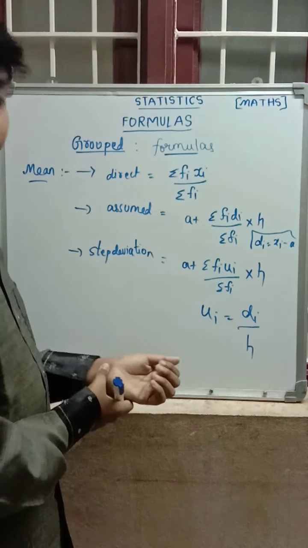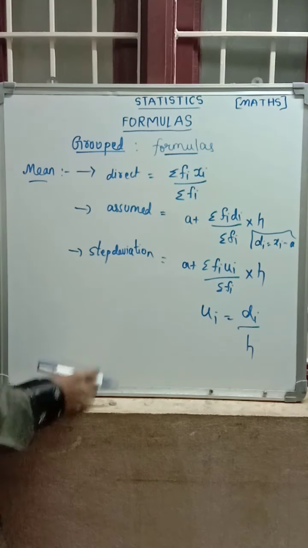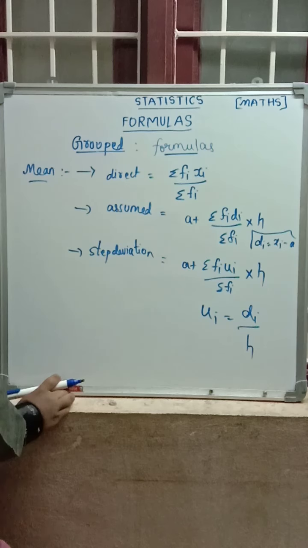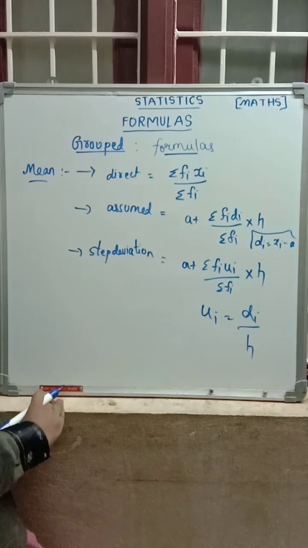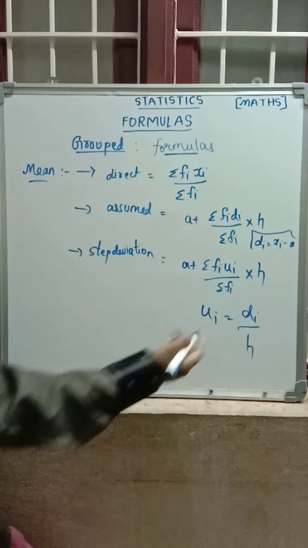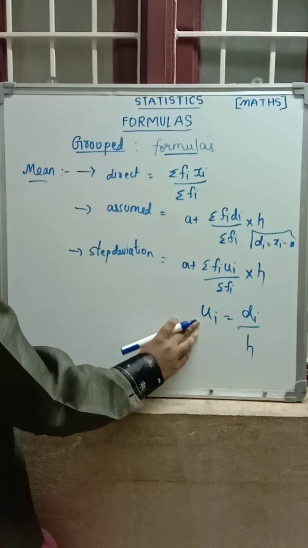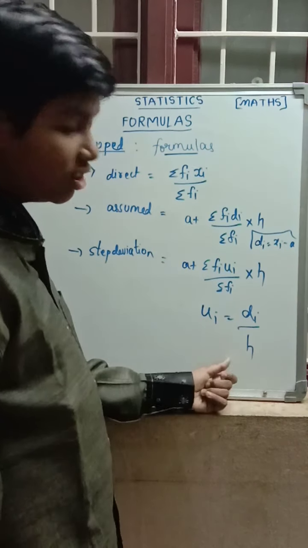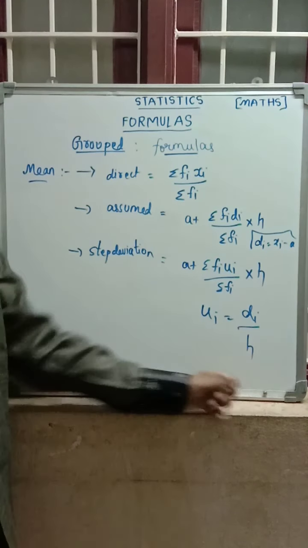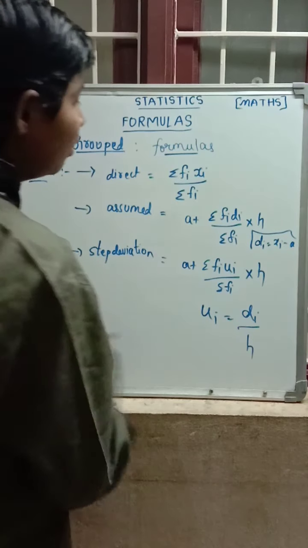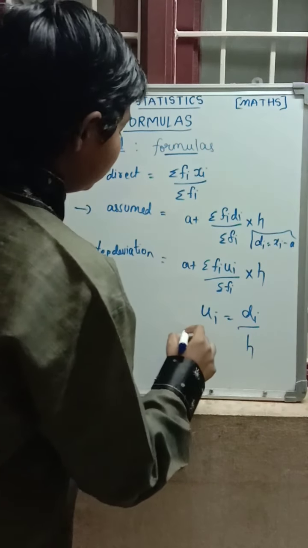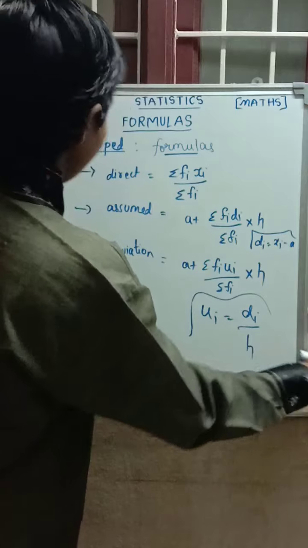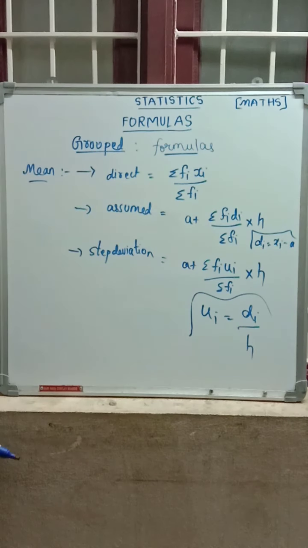Next, di. We have to assume a value in the xi column, that is the exact middle term. Next we find di, which is xi minus a. After finding di, we find ui, which is di by h, where h is the class size. These are the mean formulas of grouped data: direct method, assumed mean method, and step deviation method.